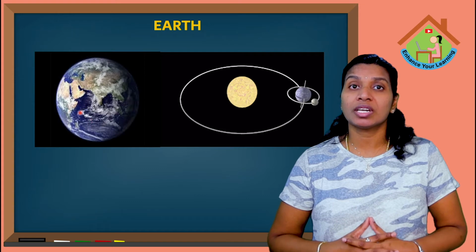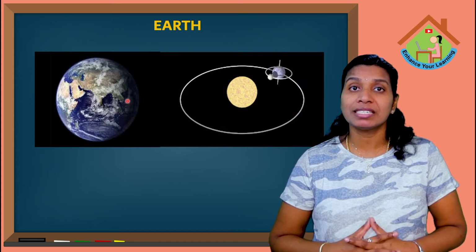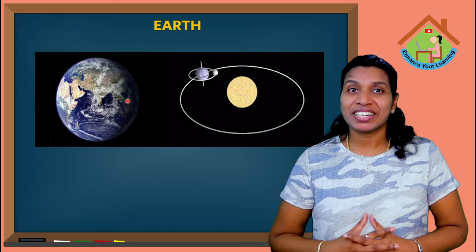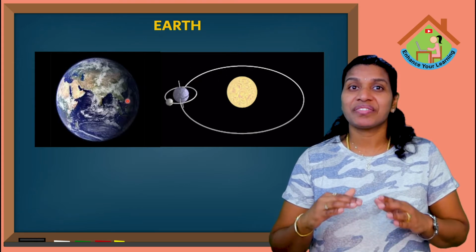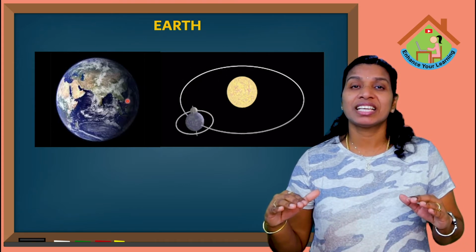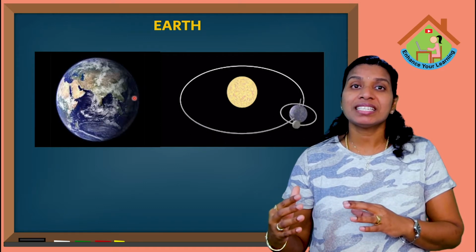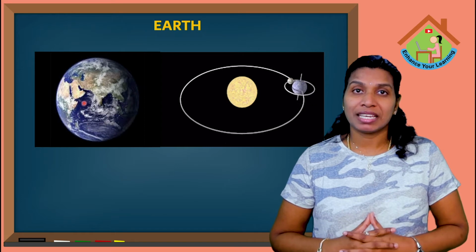Why is it called the water planet or blue planet? There is a meaning in the word itself. The surface of the Earth has water, so it is called the water planet or blue planet.